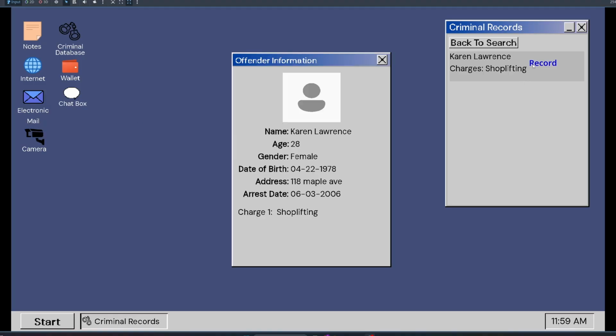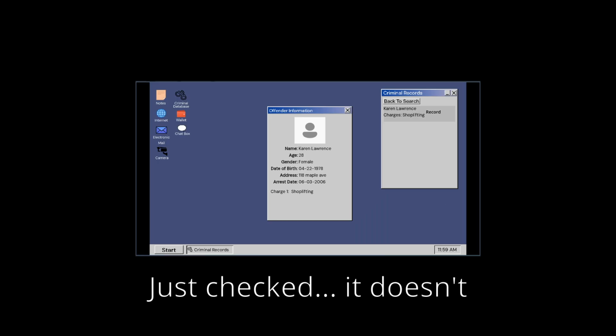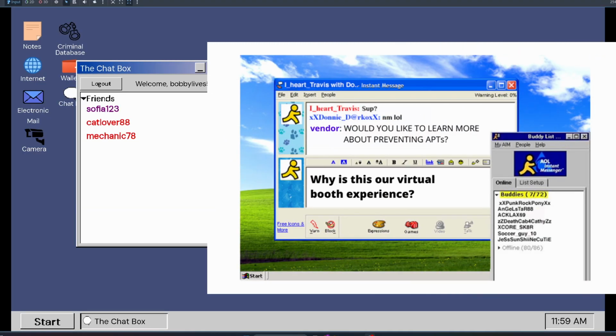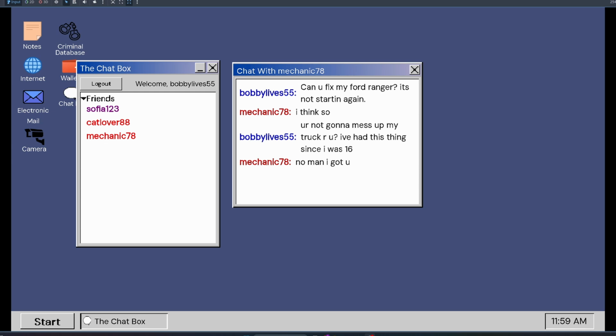The first is a criminal records database where you can find date of birth, charges, gender, and address. I have no idea if an address would actually be on a mugshot, but this is a video game, so I can do what I want. The second place is a chat application that's almost too based on AOL, which I'm adding because I feel like I could tailor any conversation to include information that I want that could provide the player information about a secret phrase or a security question.